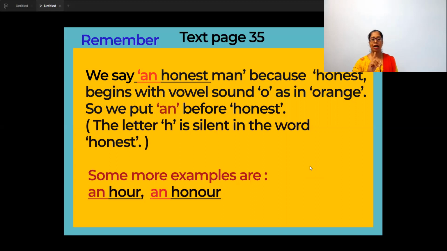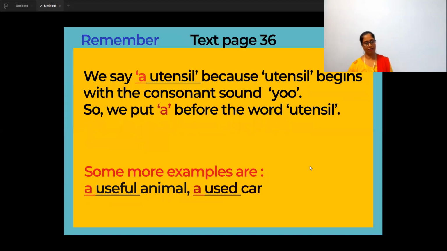Similarly, an hour. It is not H. H is silent here. So it's an hour. And honor, O. So you will check the sound, and if a vowel sound is there, you have to put an.